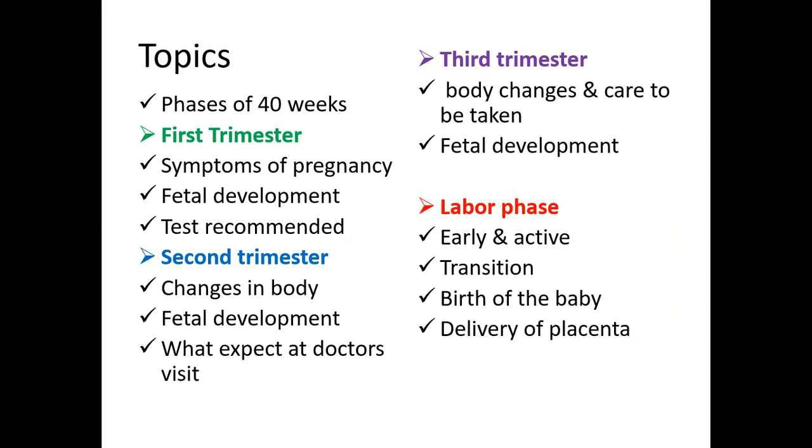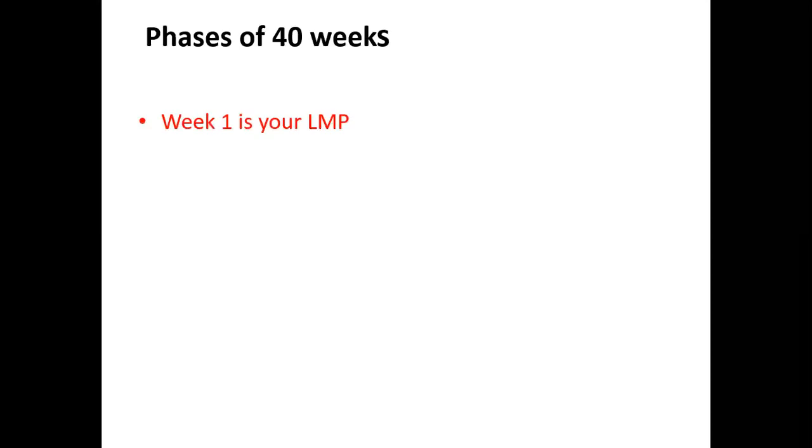So let us start with the phases of the 40-week process, which is the entire pregnancy phase. Week 1 out of these 40 weeks is considered as your last menstrual period. Whenever you have got your last menstrual period, from there itself we start calculating, and that is considered week 1.